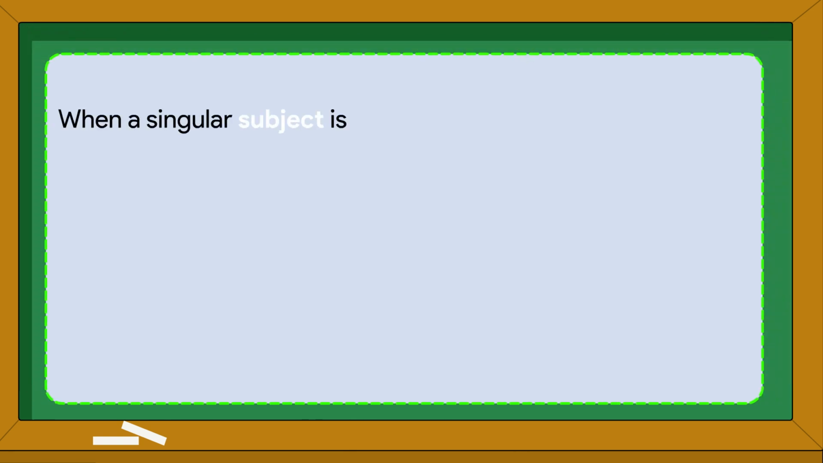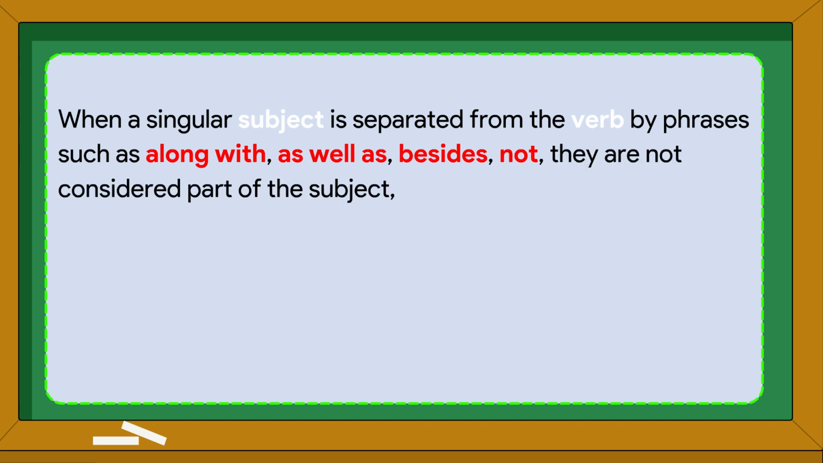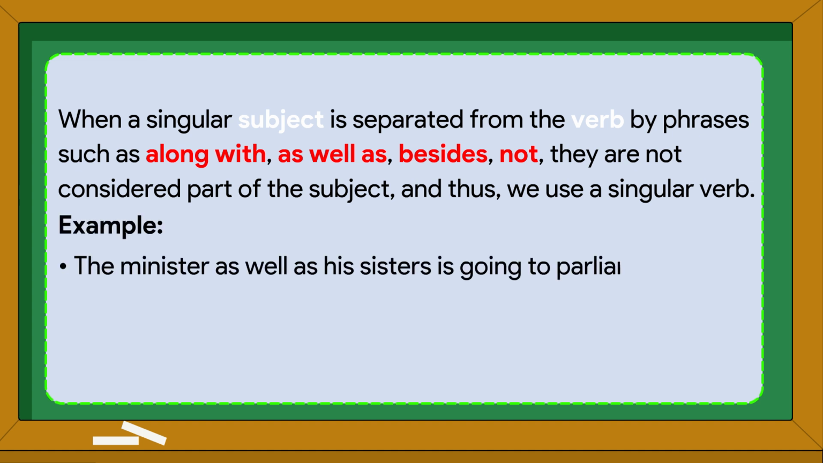When a singular subject is separated from the verb by phrases such as "along with," "as well as," "besides," "not," they are not considered part of the subject, and thus we use a singular verb. Example: The minister as well as his sisters is going to parliament.